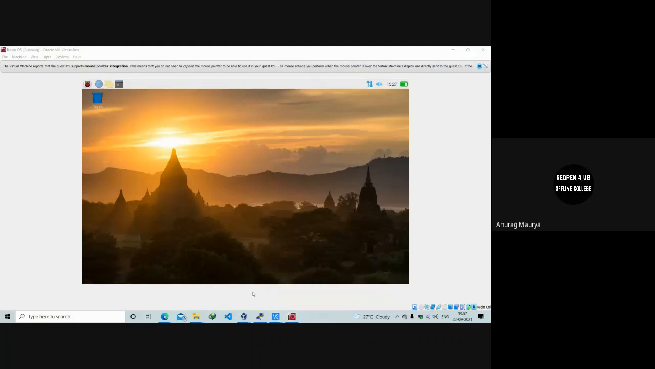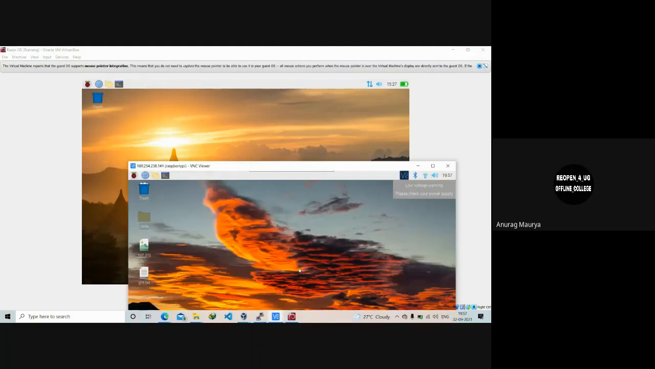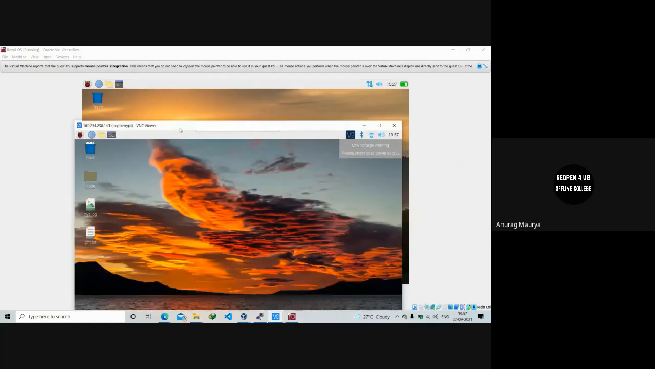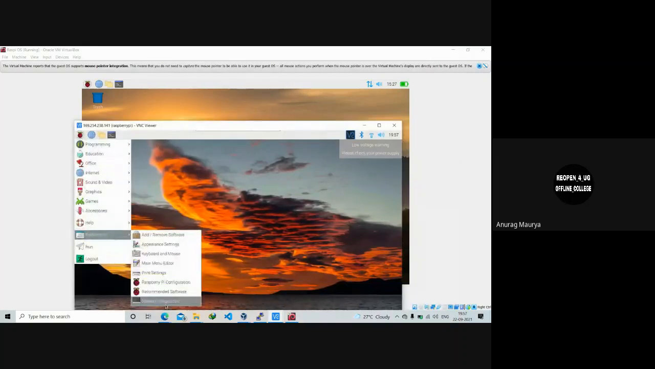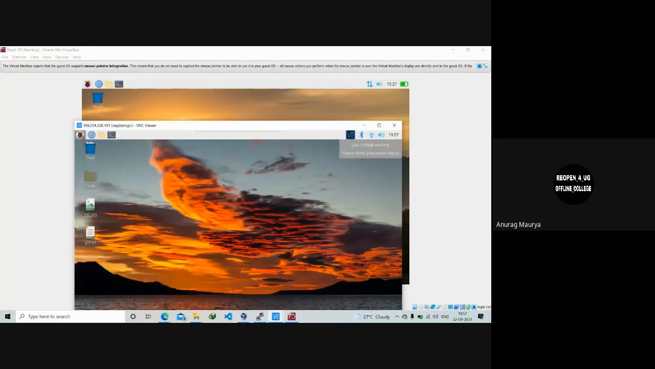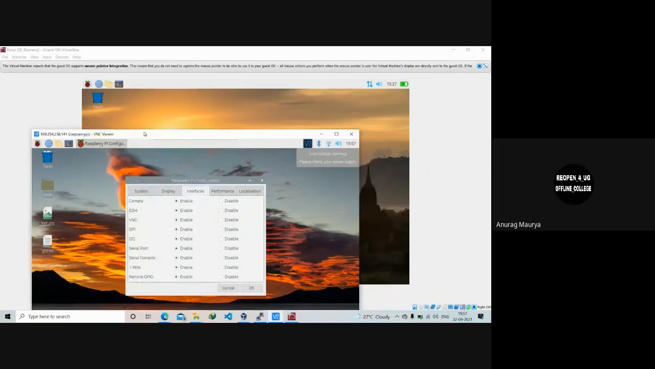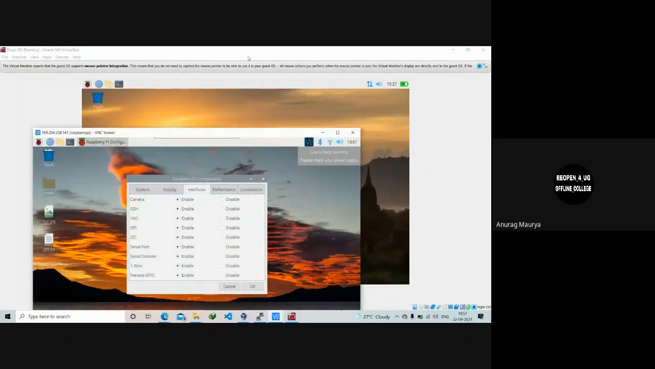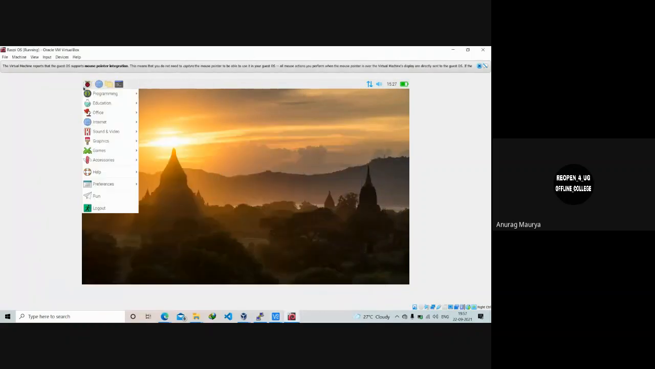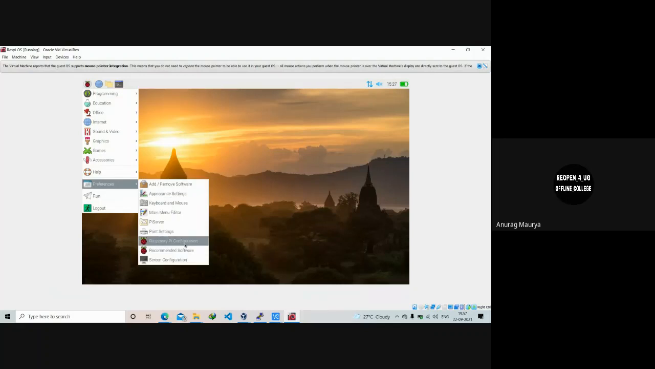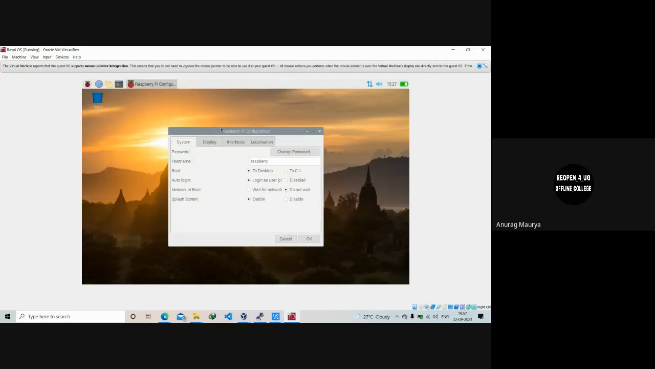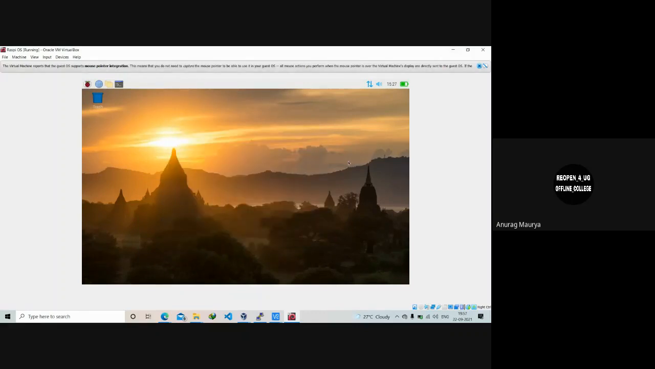And if you look here, if I go to my Raspberry Pi configuration, here are all that stuff. So this window is particularly my actual Raspberry Pi, and this is the one that I have installed in my VirtualBox. So I think that is all from my side.